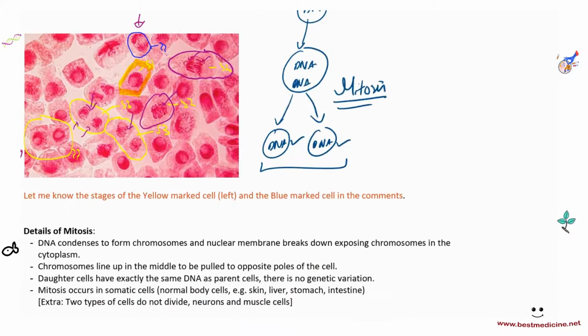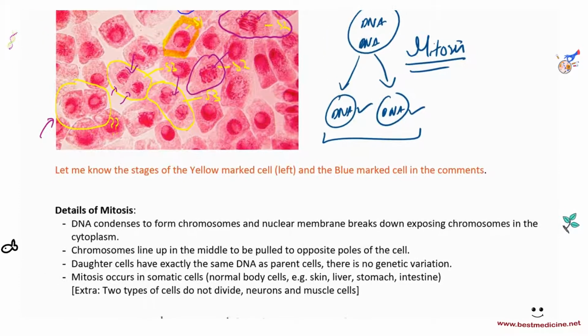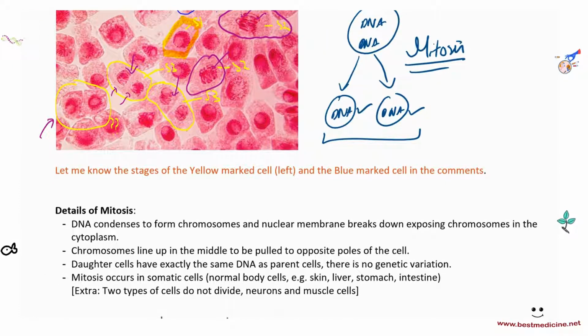So some features and details of mitosis. Again, DNA condenses to form chromosomes in the beginning of mitosis. The nuclear membrane breaks down, exposing chromosomes in the cytoplasm. Once the chromosomes are exposed, spindle fibers come and attach to the middle of the chromosomes and eventually pull them apart to opposite poles. So chromosomes line up in the middle to be pulled to the opposite poles of the cell.